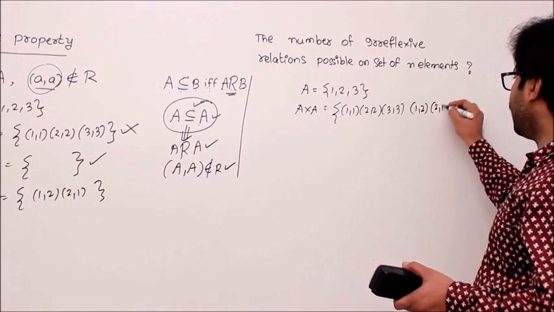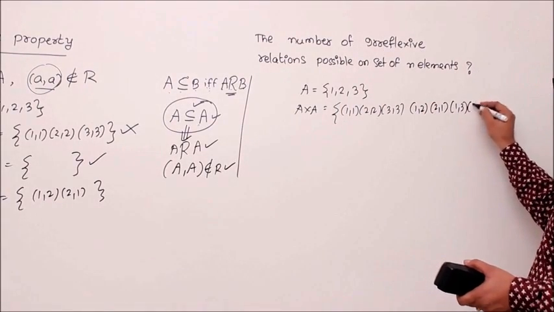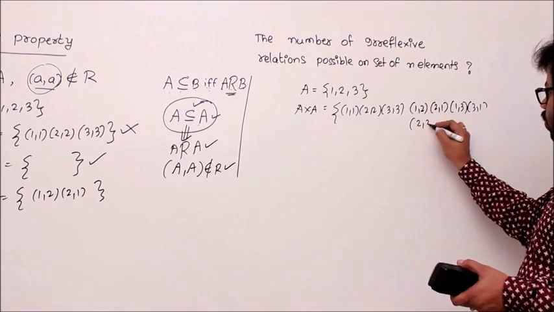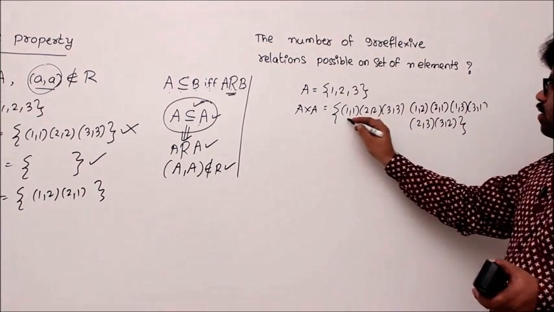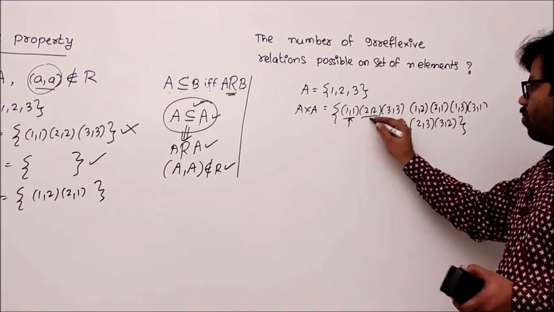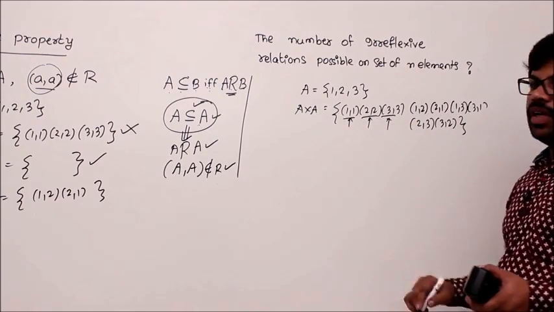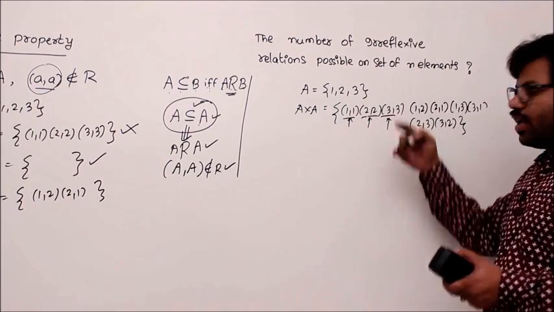I can write them separately: (1,2), (2,1), (1,3), (3,1), (2,3), (3,2). So they don't have any impact on the relation. Only these three things are very important. We should not take them. Without taking these three, you can do anything.